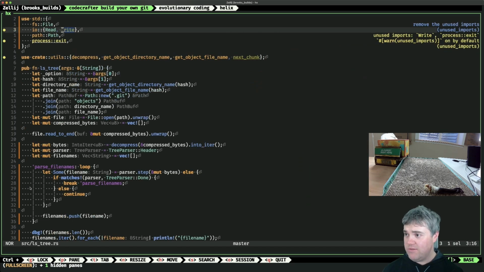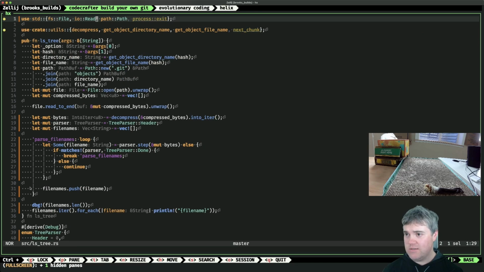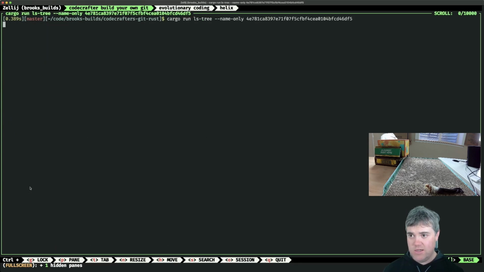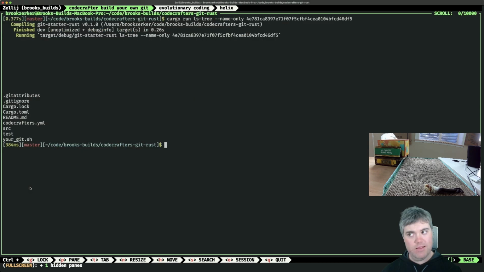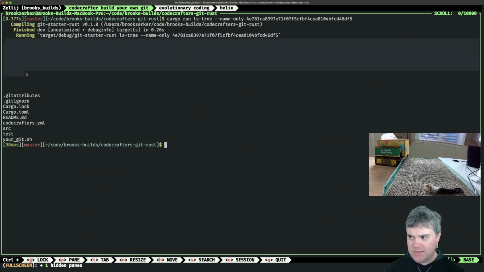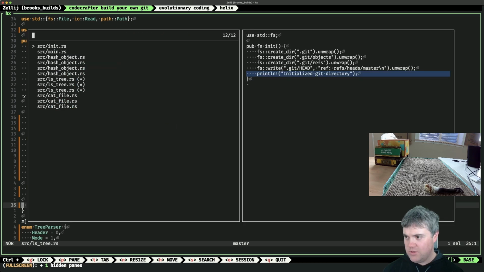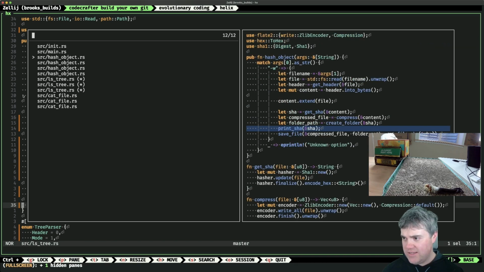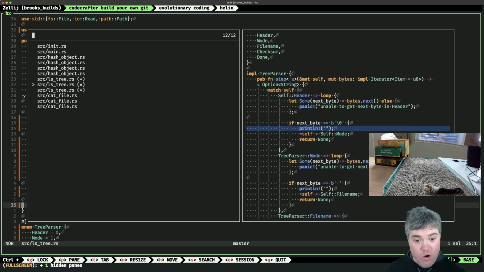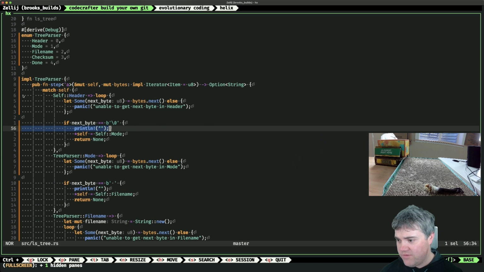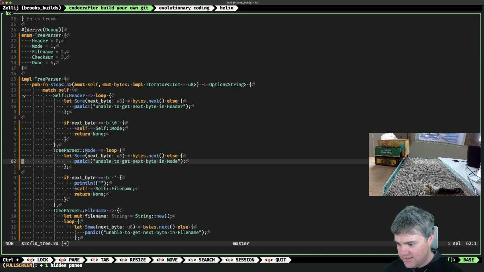In the meantime, let's get rid of all of these warnings. Okay, no more warnings, no errors. We run you. And okay, so let's get rid of that last debug. Okay, this is still odd. The length is 9, and that's how many things this is. I don't think I have any print lines. Let's see. We have the print line for get, unknown command. These are in hash objects. In ls tree, we have that print. Oh, it's from here. Oh, I totally forgot. We have a bunch of prints in here. That's what's causing it.